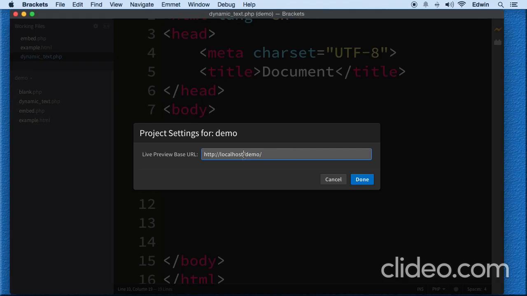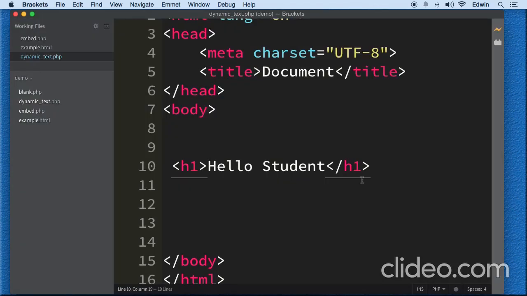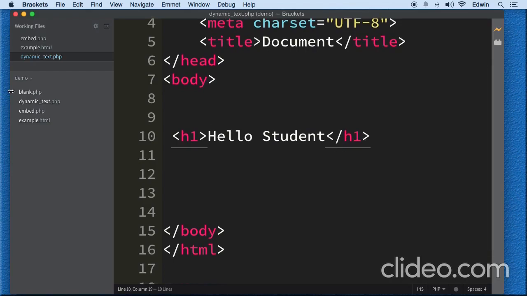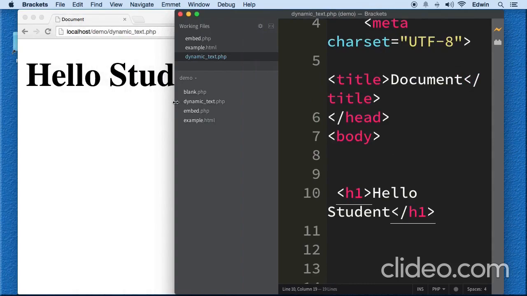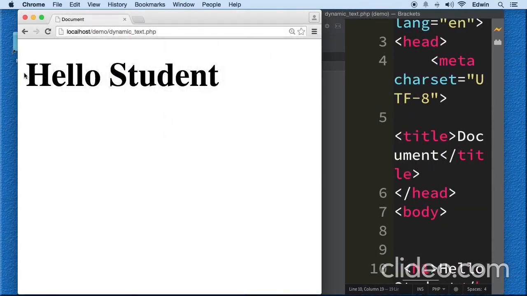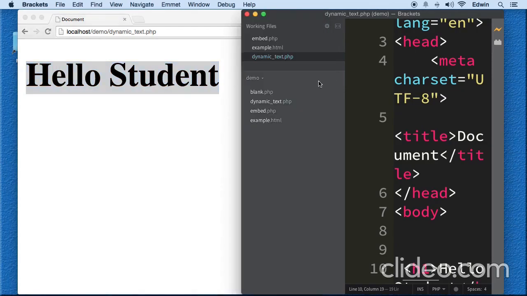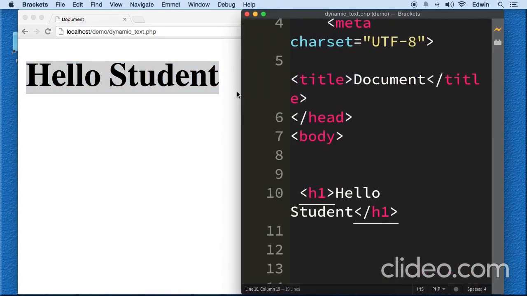If you don't, go ahead to your localhost and make that demo folder there and that blank.php and start following me. You should have it in your exercise files, so all you have to do is go to your exercise files and copy it. We have an h1 tag here, and as you can see, that text is displaying there.